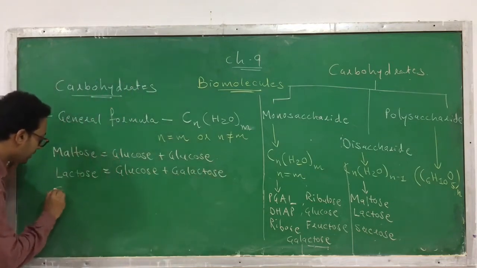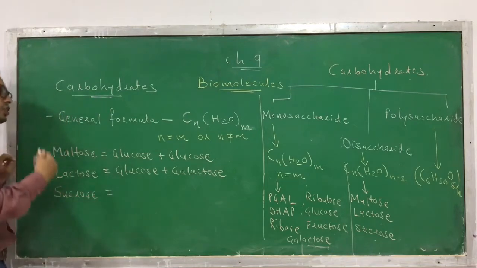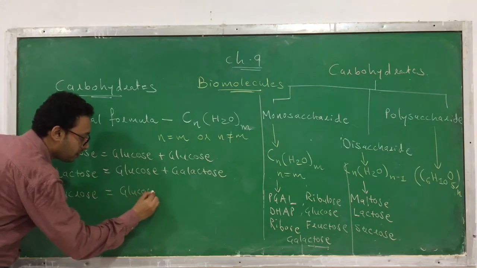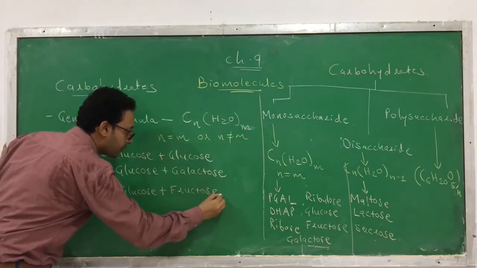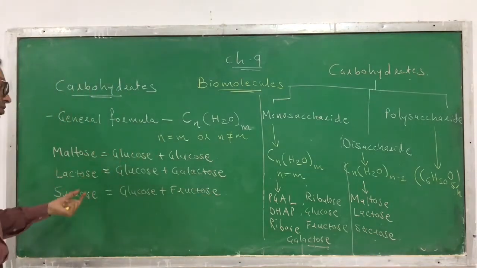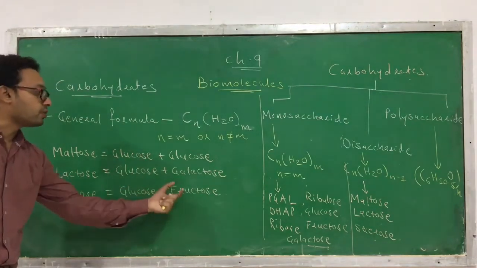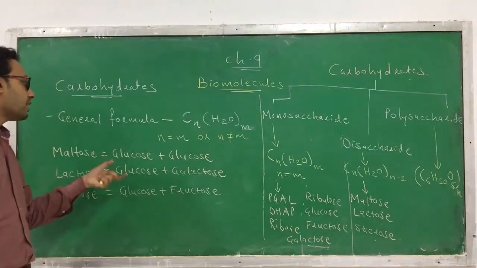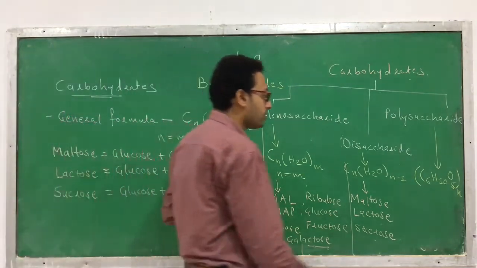Clear? And similarly, sucrose. Sucrose is also a disaccharide, so it's also made up of 2 units. First is glucose, and the second one you can call fructose. So you have to remember, maltose is made up of glucose and glucose. Lactose is made up of glucose and galactose. Sucrose is made up of glucose and fructose. These are the units which are present in disaccharides: maltose, lactose and sucrose.